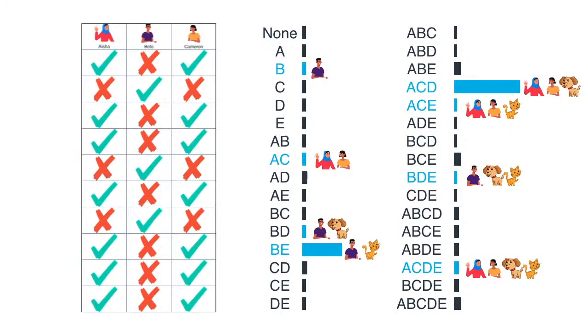And the answer is that is completely okay, because our goal was to fit the data, which is comprised by the visible nodes, the people, and not the hidden nodes, which are the pets. We don't need to make sure of a scenario where our data represented get a high probability. We need that when we remove the hidden layer and we only look at the visible layer, that those are very likely. So what we want is that the sum of all the scenarios where only Asia and Cameron show up is high, and that the sum of all the scenarios where only Beta shows up is also high.